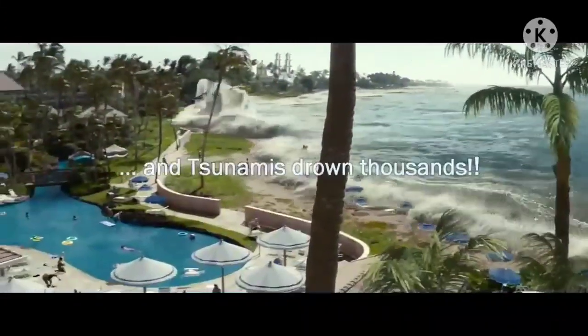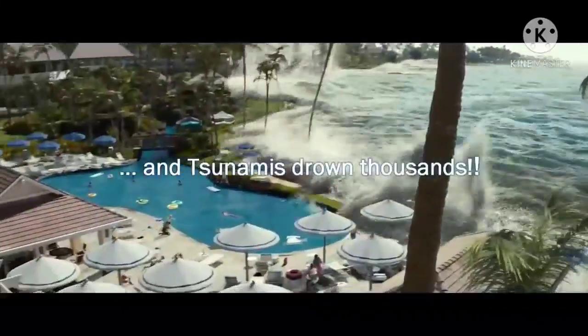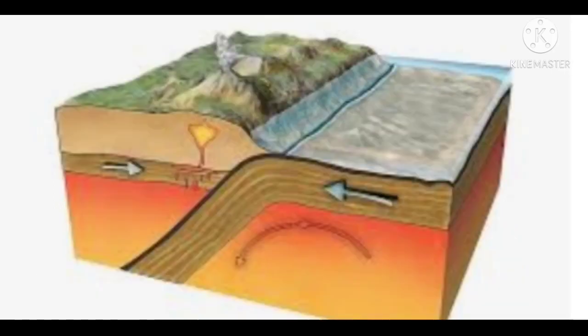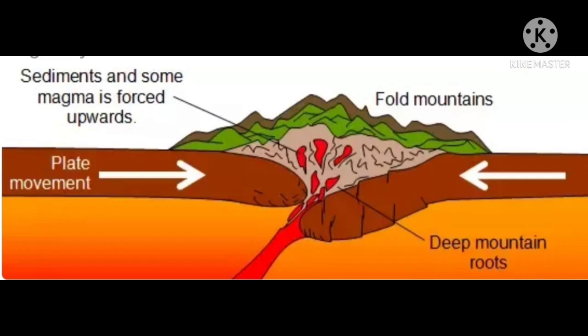Okay, now we'll try to understand the concept of landform development. So far we have seen that convective currents drive the tectonic plates, resulting in the formation of different types of landforms on the surface of the earth. At the place where two tectonic plates converge, we can see folding activities take place, resulting in the formation of fold mountains.